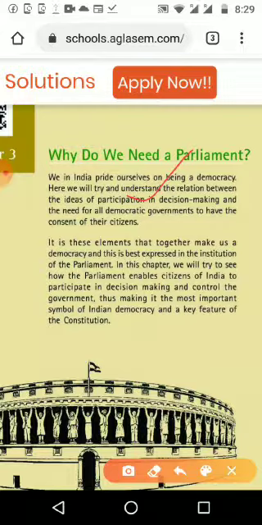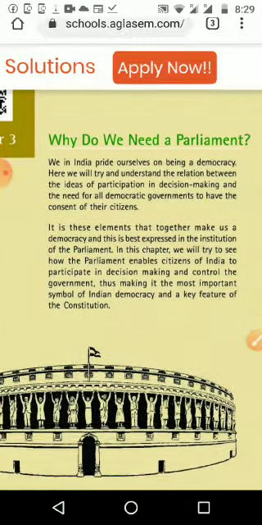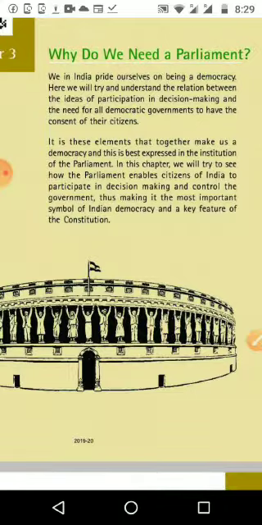We have different levels of government. In 6th standard we studied about the panchayat level and municipality level of government. That is the basic level. And in 7th standard we studied about state government. So we are going to see the central government here in 8th standard. In 6th standard we studied the Panchayati Raj system and municipality system, and we have seen the Gram Sabha and other things. In 7th standard we studied the state government, chief minister, ministers and governor. Now we are going to see the central government, which comes here with parliament.